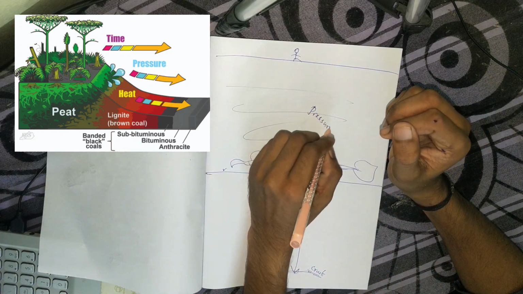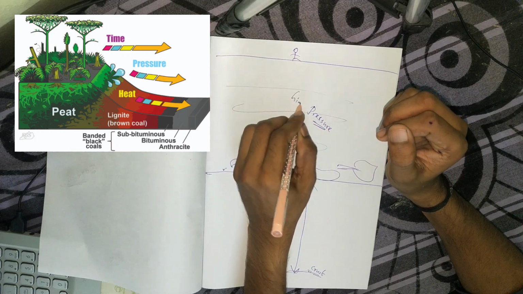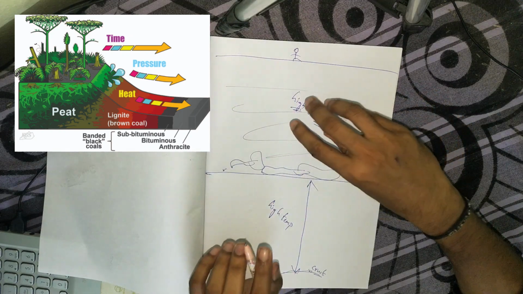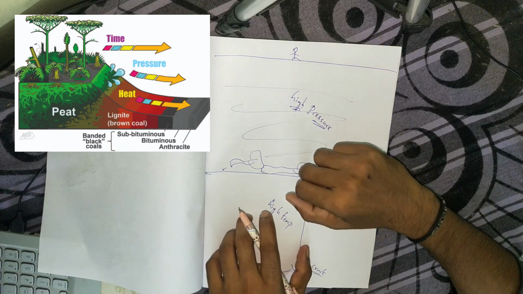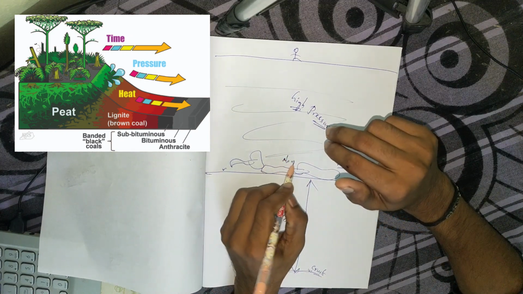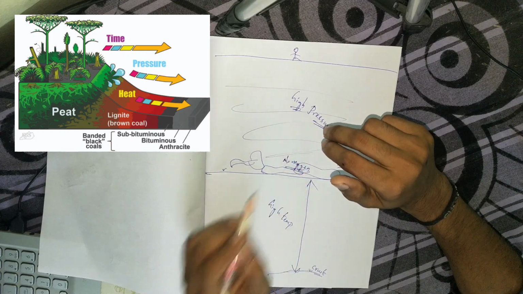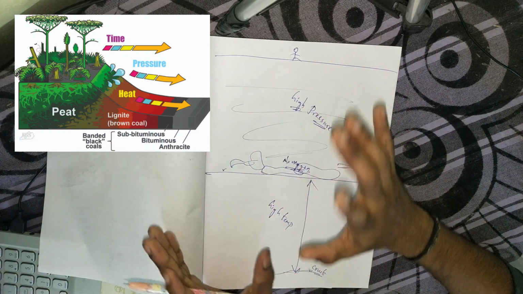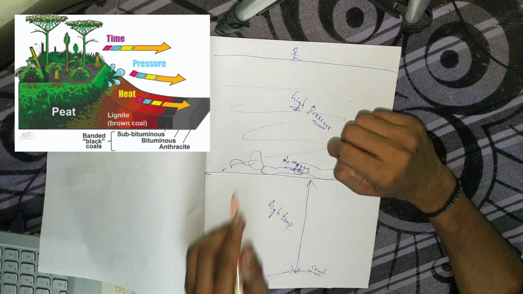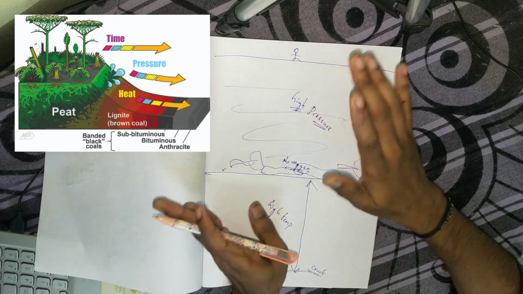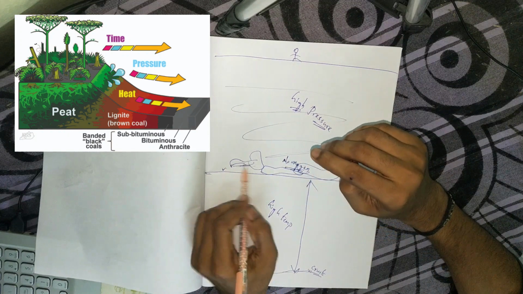So as layer by layer increased, the pressure gets increased. Oh, wonderful. So due to high pressure and high temperature, is there any oxygen present here? No oxygen. If oxygen is present, the decomposition process continues, right? But there is no oxygen. So only half of the part gets decomposed and the remaining remains there, right?